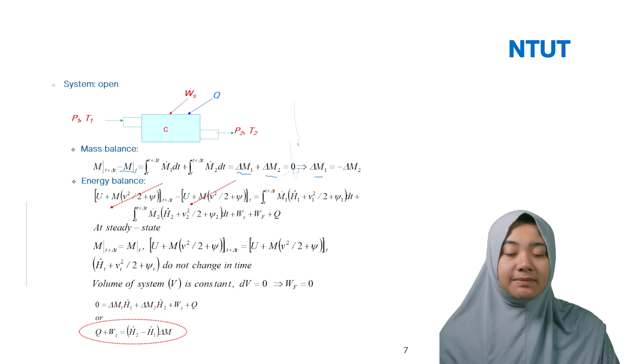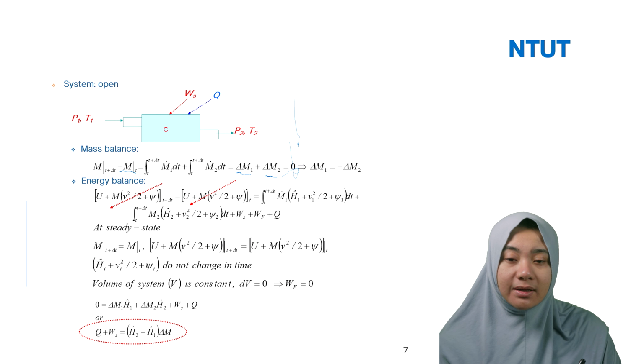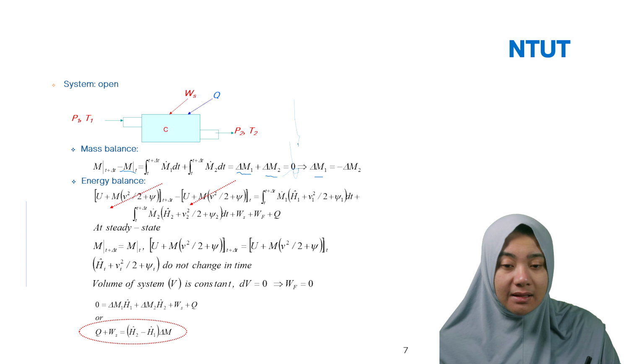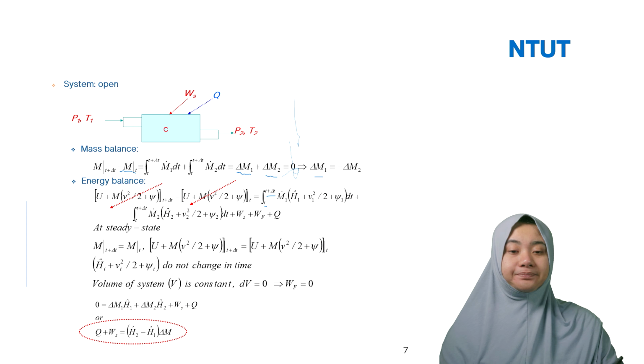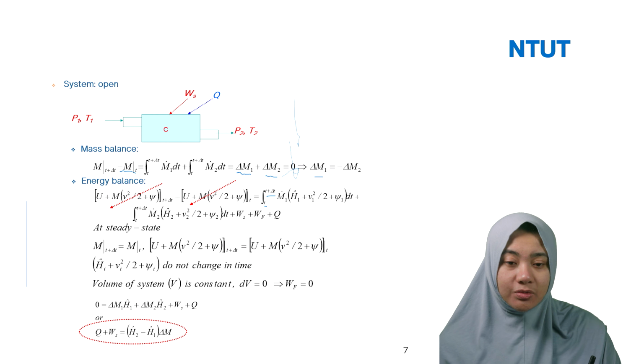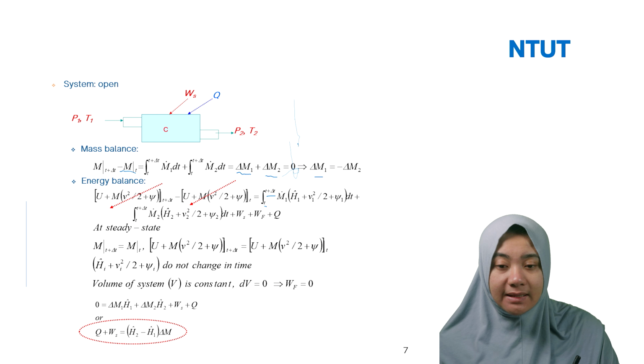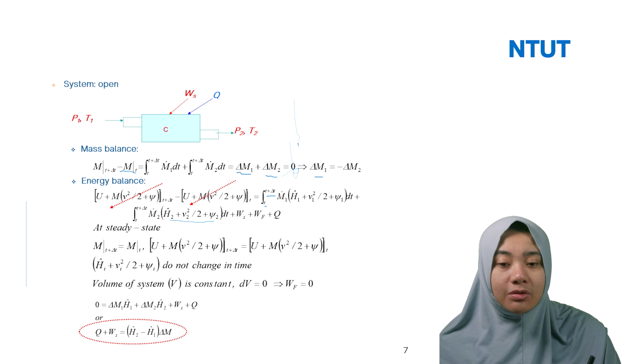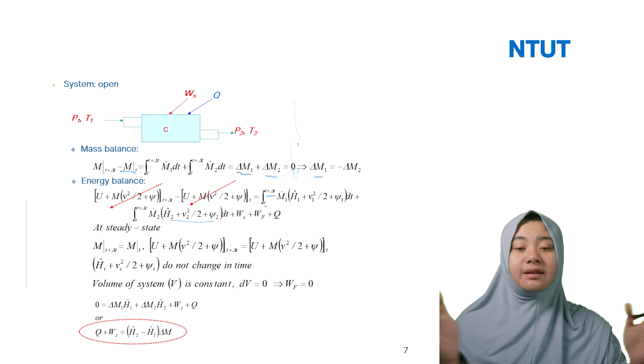So how about the energy balance? In the same way, we can rewrite the energy balance: U plus V squared divided by 2 plus omega at t plus delta t, minus U plus V squared divided by 2 plus omega at t, equal to the integral from t to t plus delta t for the m1 (H1 plus V squared divided by 2 plus omega) dt, and then plus the integral from t to t plus delta t for the H2, plus Ws plus Wf plus Q. So we just write the whole energy balance first.